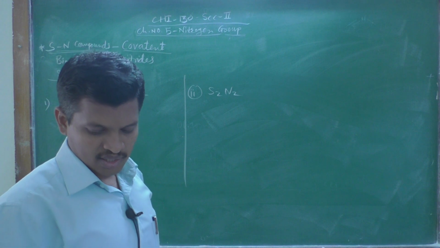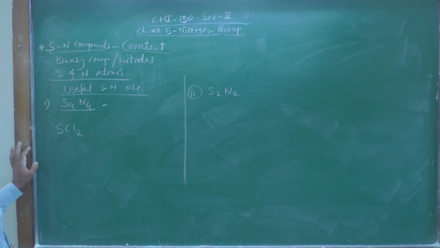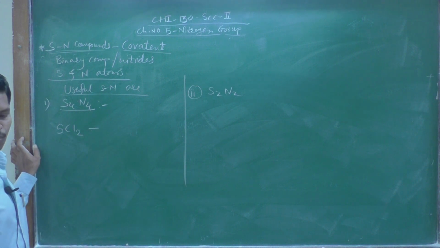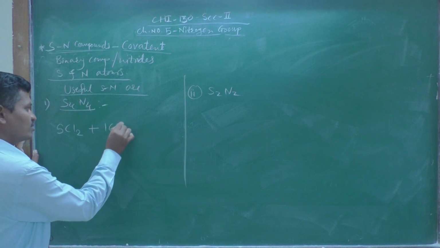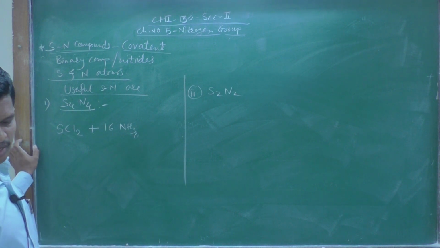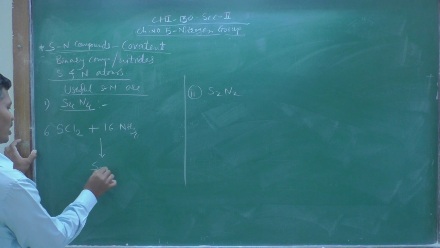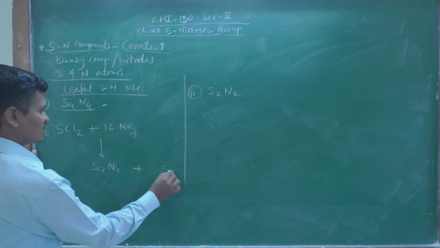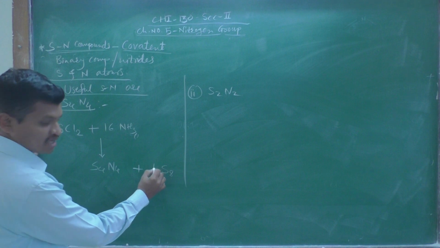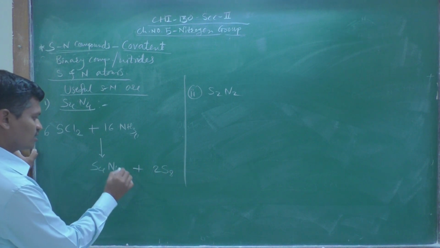Now, first the preparation of S4N4. When sulfur dichloride, SCl2, is heated with ammonia, either in liquid or in gaseous phase, it gives S4N4 in solid state.